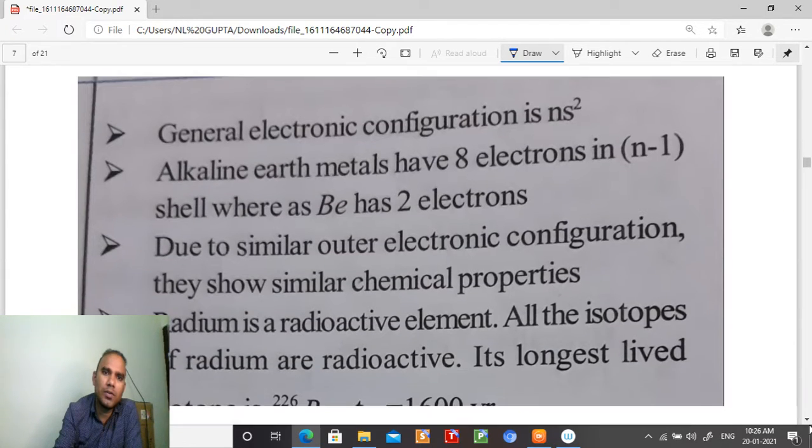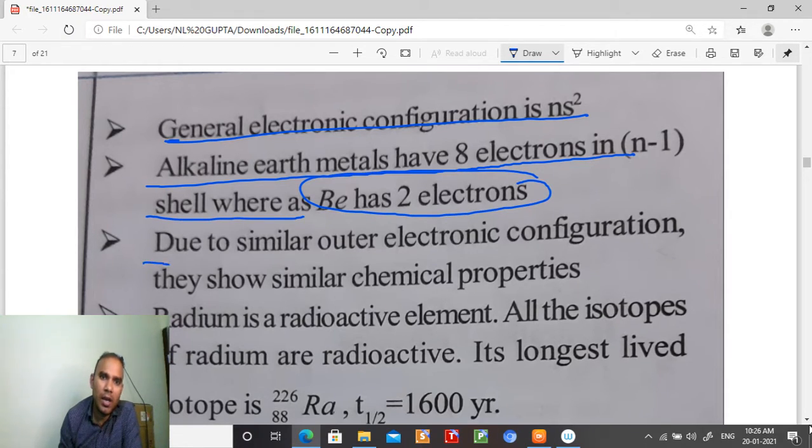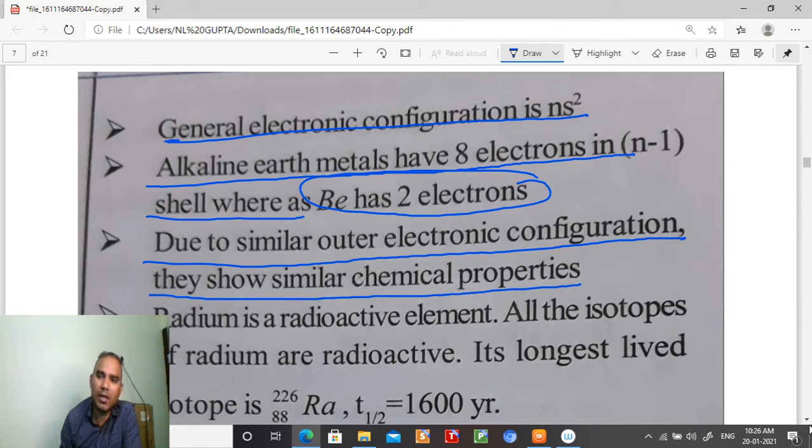Okay. So the next point is general electronic configuration, ns2, already discussed. Alkaline earth metals have 8 electrons in the n-1 shell, whereas beryllium is having 2 electrons. Due to similar outer electronic configuration, they show similar chemical properties.